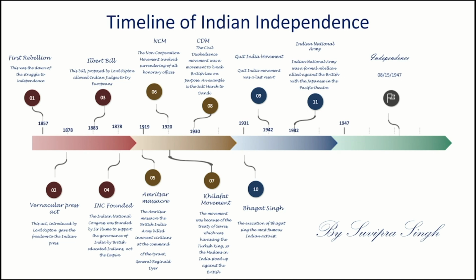In 1919, the Amritsar massacre killed thousands of innocent people. In 1920, the non-cooperation movement was established. Also in 1920, the Caliphate movement was established because of the mistreatment of the Turkish king. In 1930, the civil disobedience movement was established, where Indians would break British law on purpose, such as the Salt March. In 1931, Bhagat Singh, a famous Indian revolutionary, was executed.